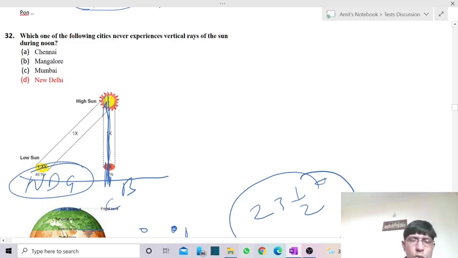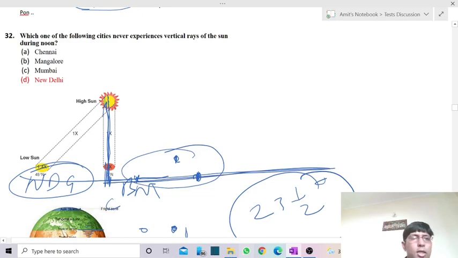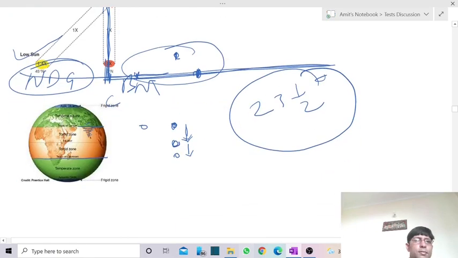Then Mumbai is over here, then comes Chennai over here, then Mangalore, also somewhere over here. Over this area, all of this forms a part of the tropical area, so they witness the vertical rays at least once a year. But in case of New Delhi, it never witnesses the vertical rays of the sun any part of the year. So the answer is New Delhi.